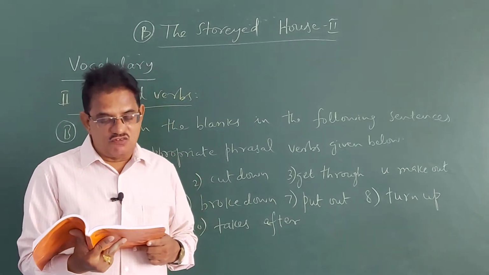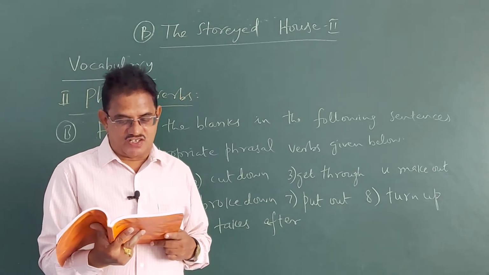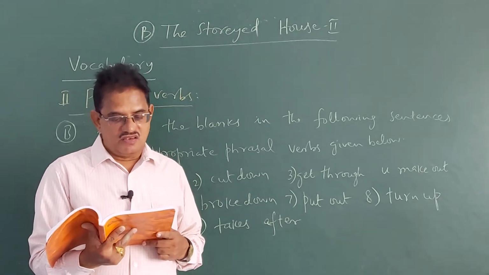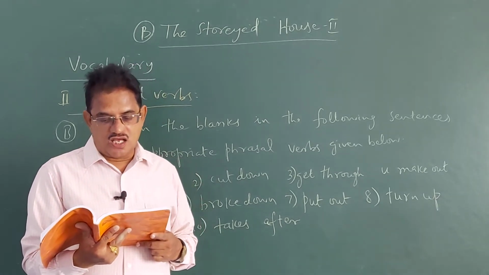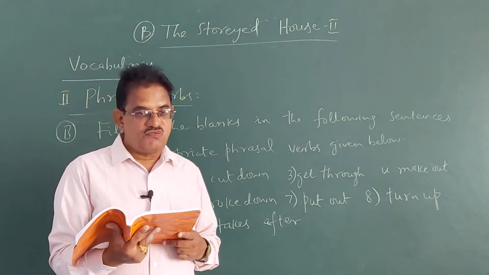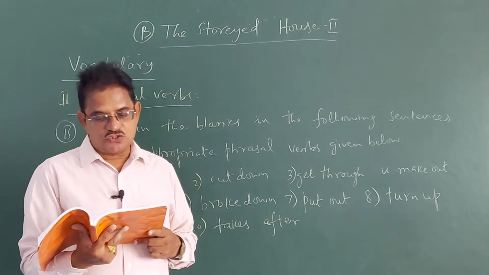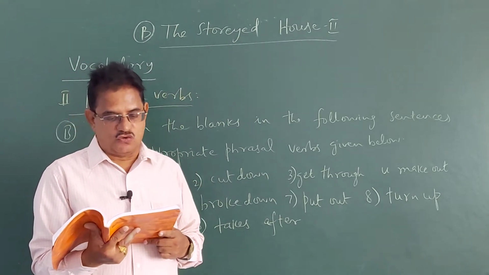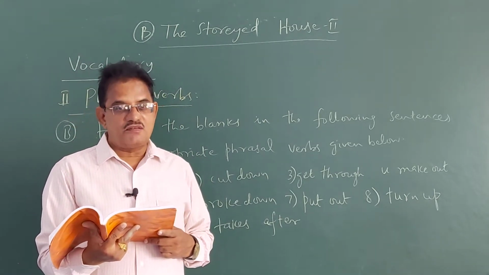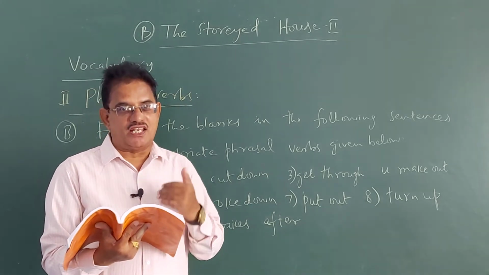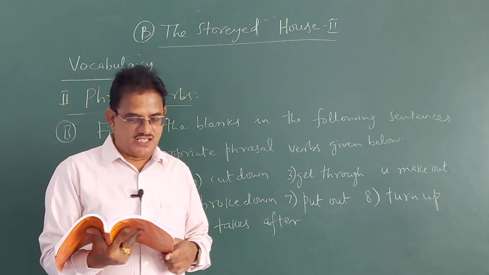So what are the phrasal verbs given there in the box? Let us see. In the first row: turn up, give in, put out, cut down, get through, send for. Second row: take after, make out, break down, call for. So their meanings, once we fill in the blanks, we can easily understand. We will explain the meanings also.